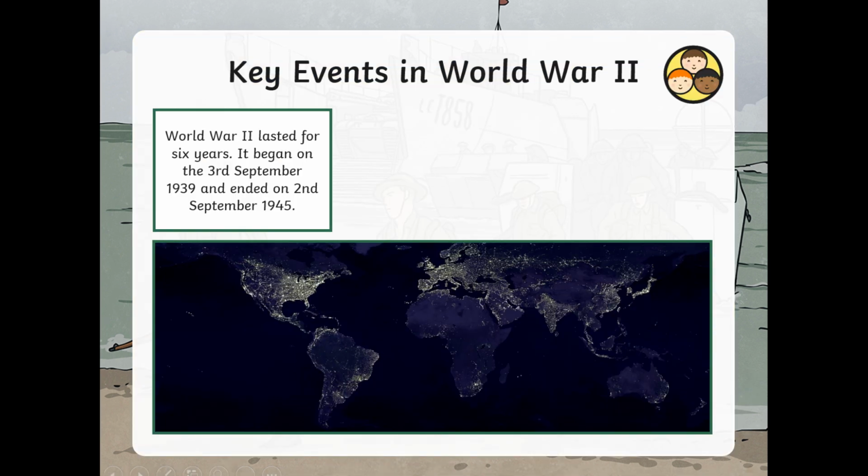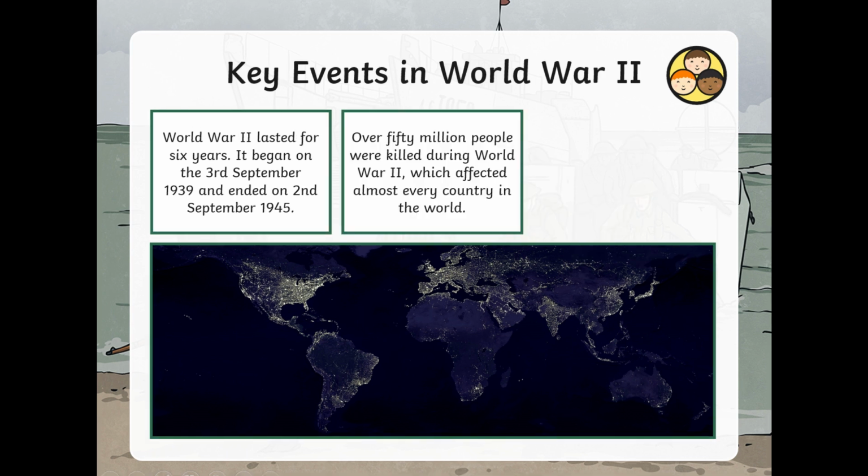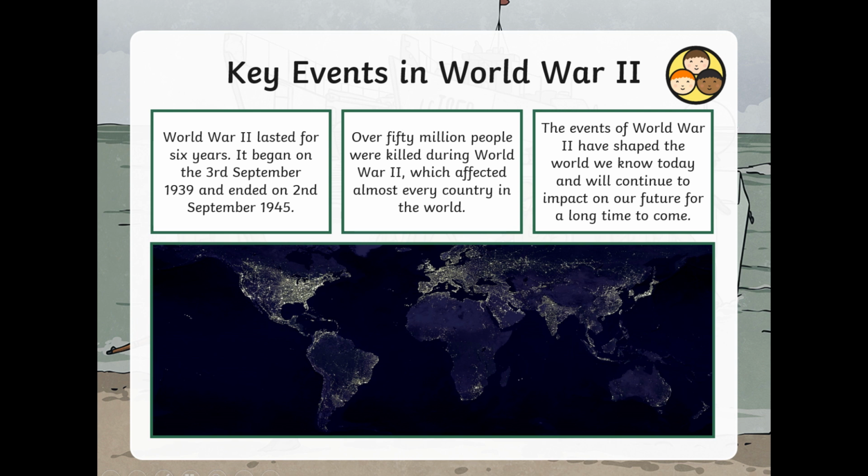within the war. World War II lasted for 6 years. It began on the 3rd of September 1939 and ended on the 2nd of September 1945. Over 50 million people were killed during World War II, which affected almost every country in the world. The events of World War II have shaped the world we know today and will continue to impact on our future for a long time to come.